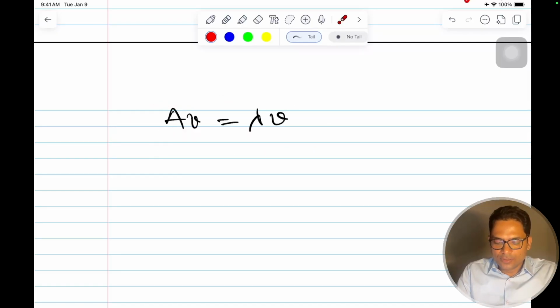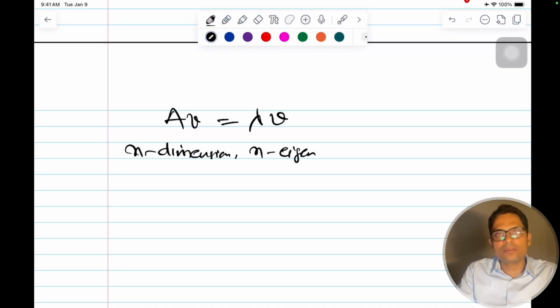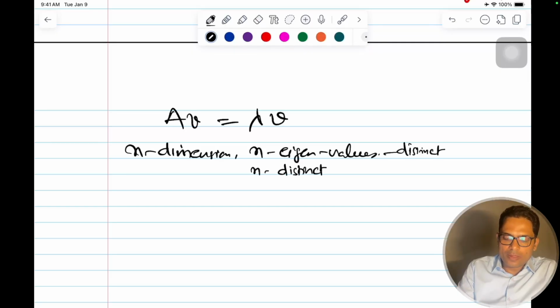Now what if I have found, for n dimensions, my n eigenvalues, assuming all of them are non-zero and distinct? That's the assumption, let's start with that. N eigenvalues that are distinct, and corresponding to them, I have n distinct eigenvectors.